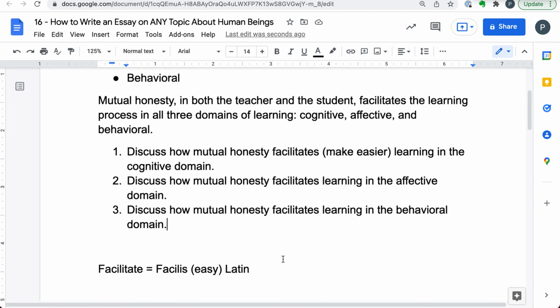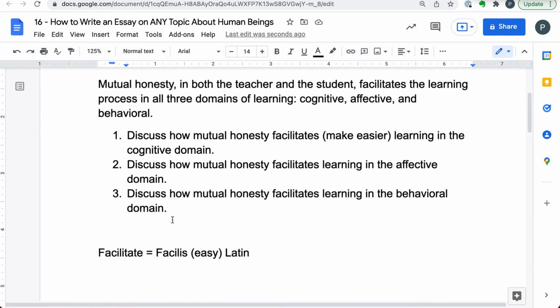Does that make sense? And now all you have to do is go ahead and do your research and figure out how exactly it does. But I'm very, very sure that honesty, otherwise known as integrity, definitely, when there is honesty between the student and the teacher, that will facilitate learning. It definitely makes things easier because it facilitates trust. It breeds trust. And when there's trust between two people, of course they're gonna teach and learn better.